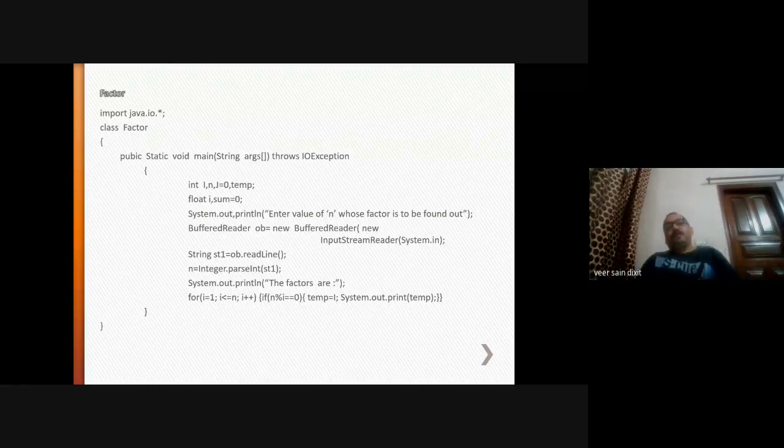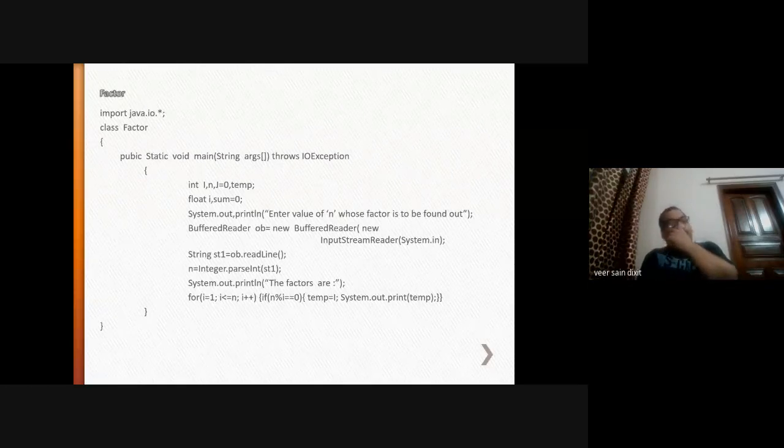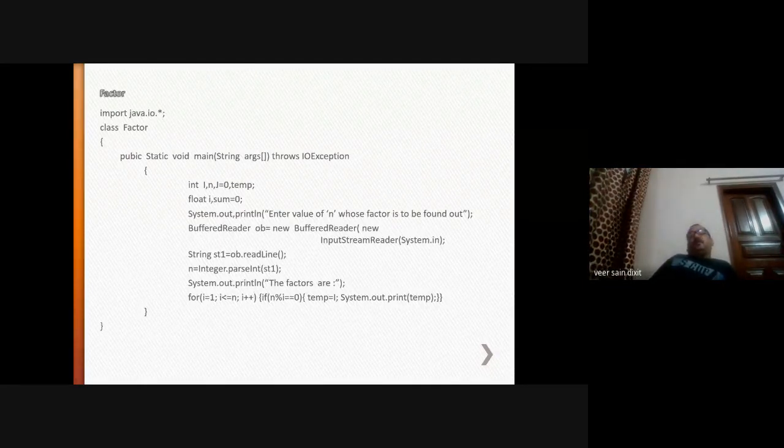Here, there is another example. In this example, you have to calculate the factors of a number. And it's evident that every program is made using user input. So you have to calculate the factors of a number. Suppose the number is 20. You will ask the user for the value of which you want to calculate the factors.